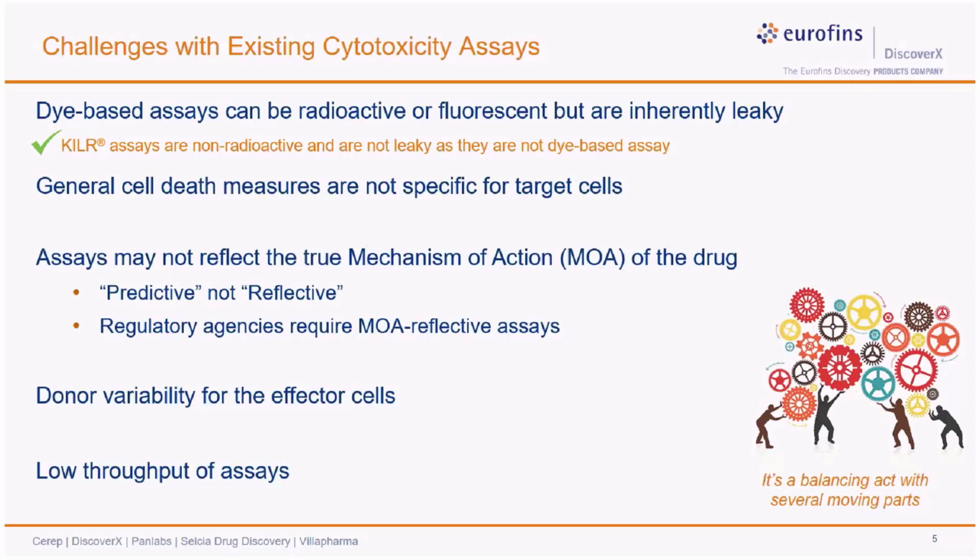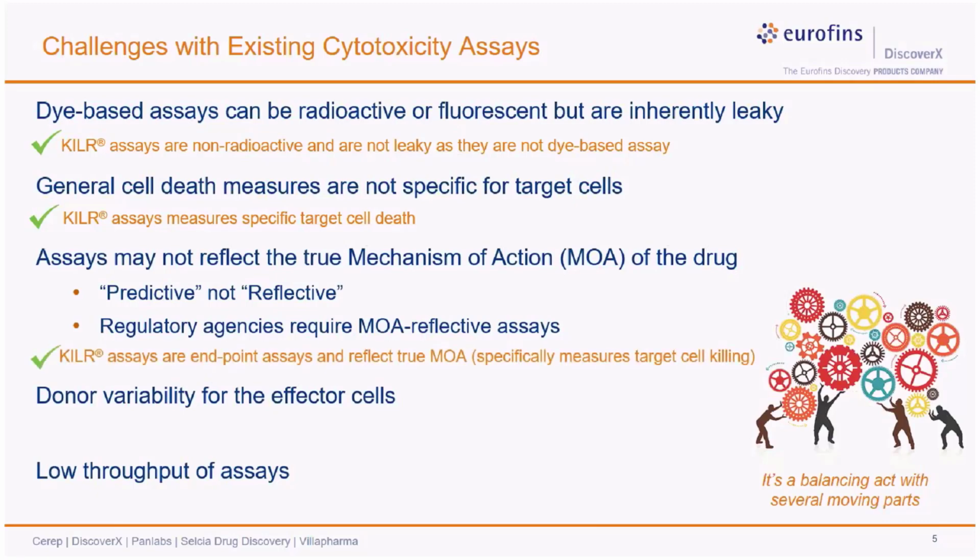Secondly, our assays do measure specifically target cell death only, and assays read only the reporter protein that is released only from the target cells. So any effector cell death is not accounted for in the assay readout. This is because, as I mentioned, they measure the reporter protein which is exclusively expressed only in the target cells. Next point, our assay platform is absolutely reflective of the drug MOA and specifically measures target cell death, which is the assay endpoint.